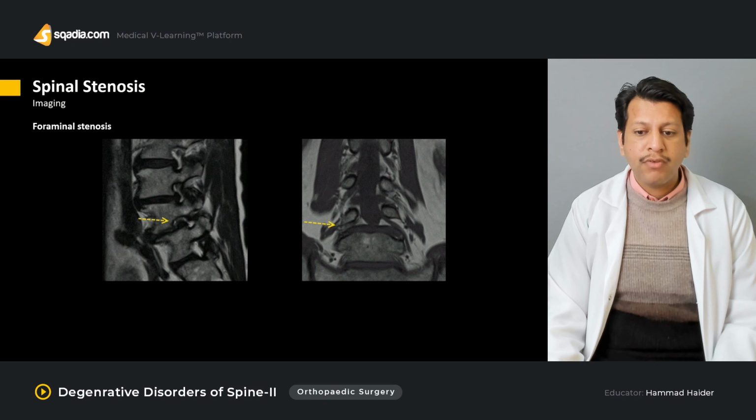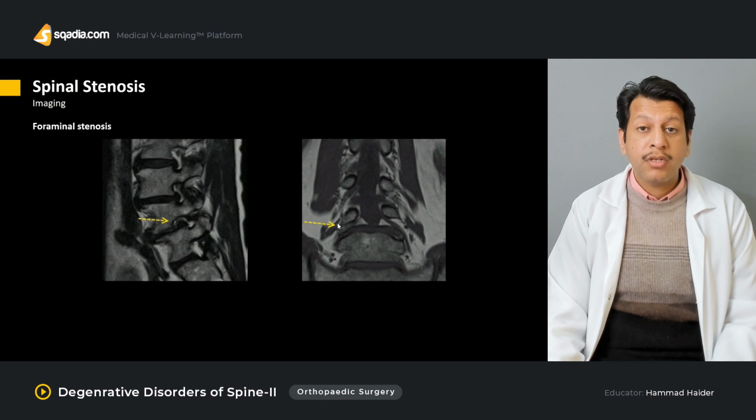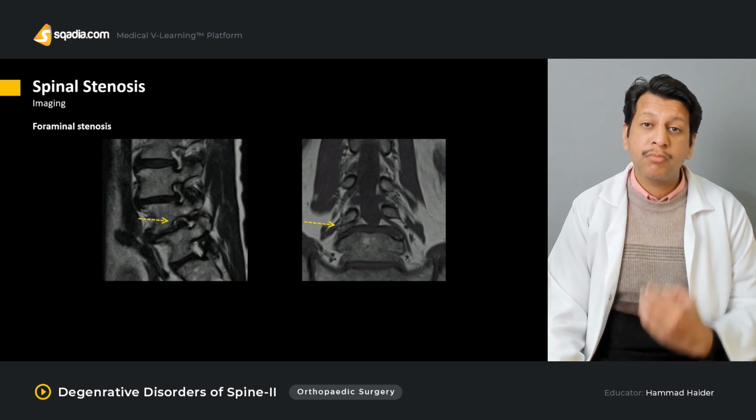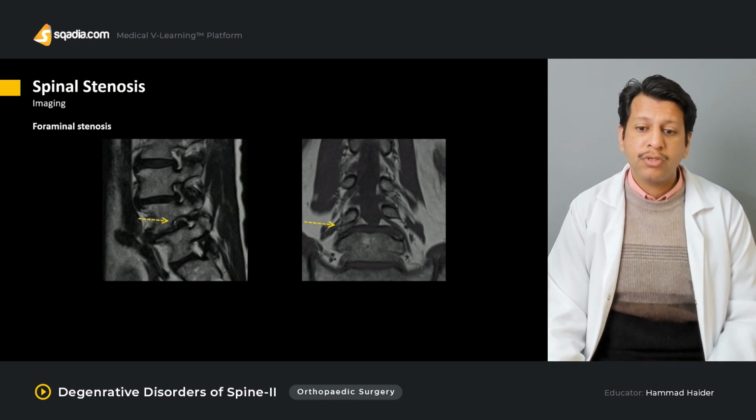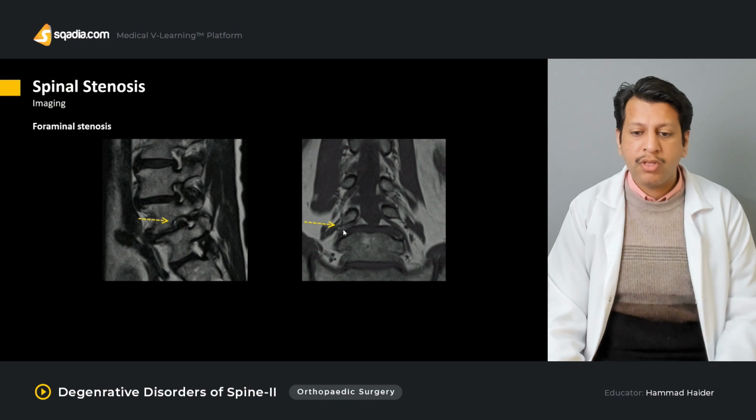In this other view, you can appreciate the nerves crossing over here. This is the exiting nerve root, this is the traversing nerve root, and either the exiting or traversing nerve root may be blocked. When we are talking about foraminal stenosis, it always happens to be impinging on the exiting nerve root. For example, at L4-L5, the L4 nerve root would be affected.